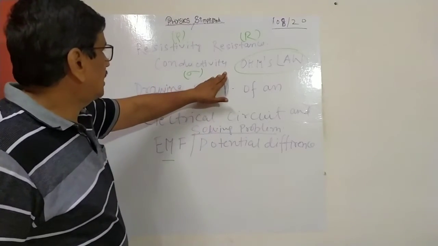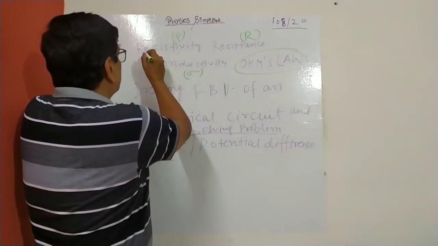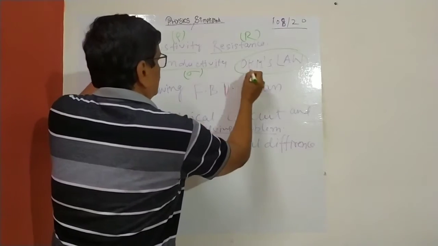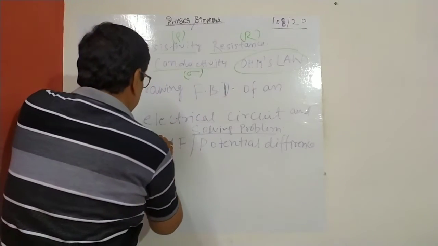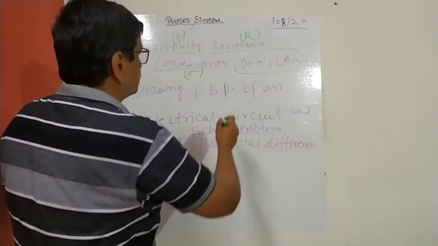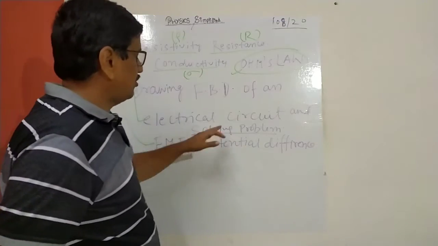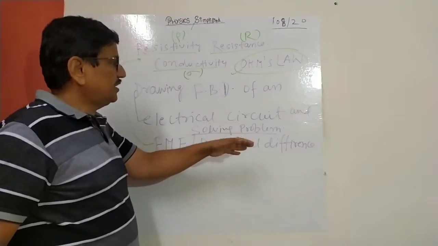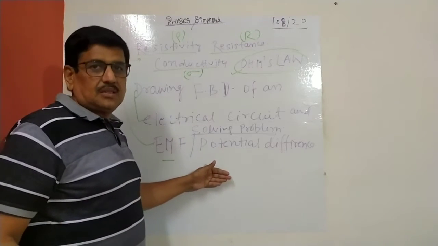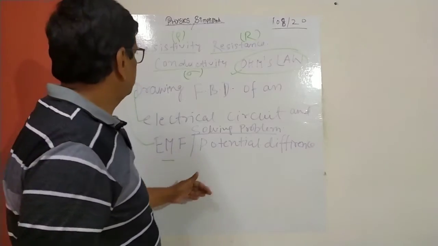In this topic I will cover these four things initially, and then we'll go to Ohm's law and try to solve some circuit problems. I will leave networking for another video, or if time permits, I will cover it in this lecture itself.